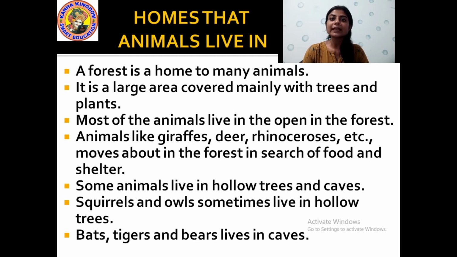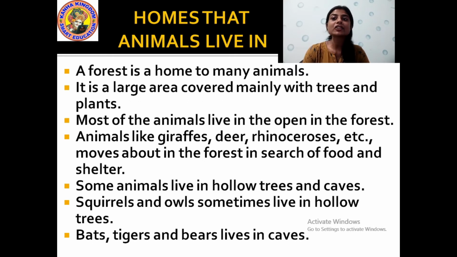Okay, then animals like giraffe, deer, rhinoceroses, etc. These are some animals which move about in the forest in search of food and shelter. See students, this is an example. If you are asked to give some examples of animals who live in the open in the forest, you can write the names of animals like giraffe, deer, rhinoceroses, zebras. These are some animals which keep on moving from one place to another. They keep on roaming in the forest only to search for food.